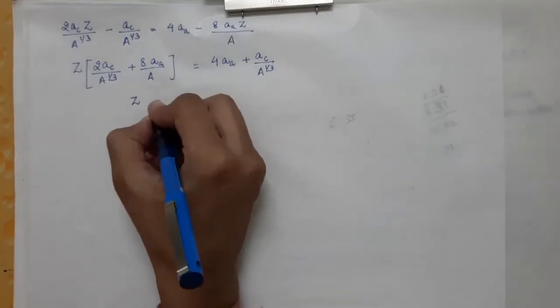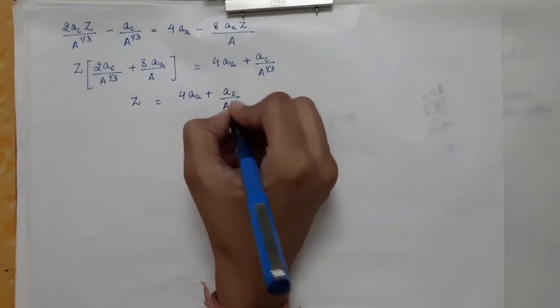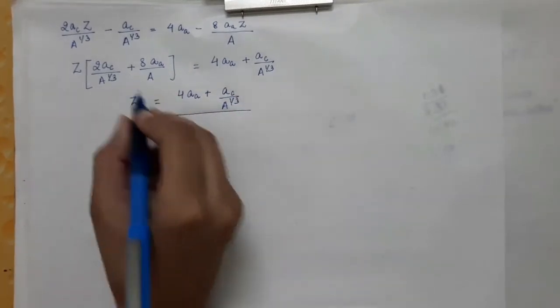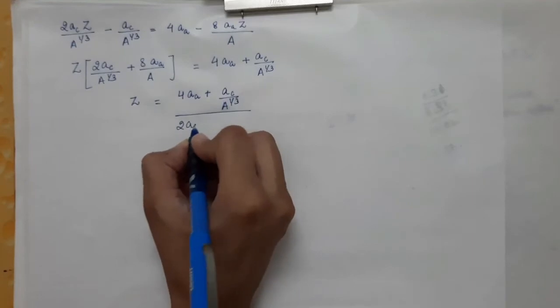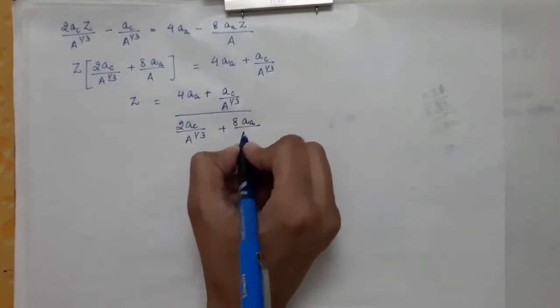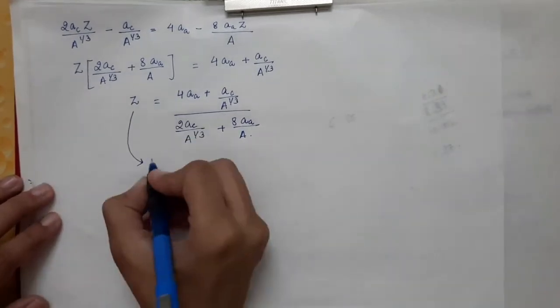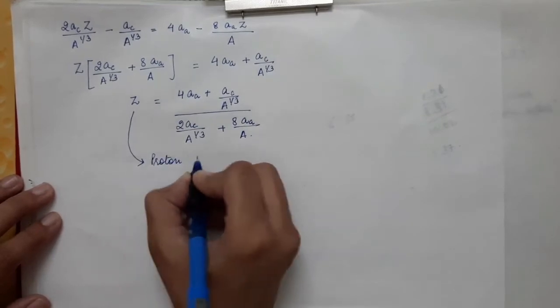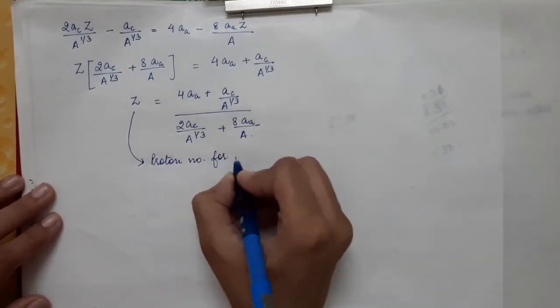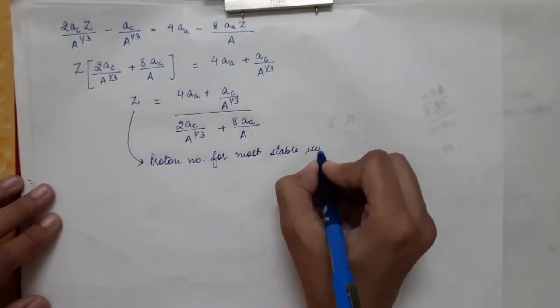So Z will be equal to 4 times, so it will be simply equal to this expression, divided by this whole term in bracket, which is 2AC divided by A power 1 by 3 plus 8 times. So this is the expression for the proton number for the most stable isobar.